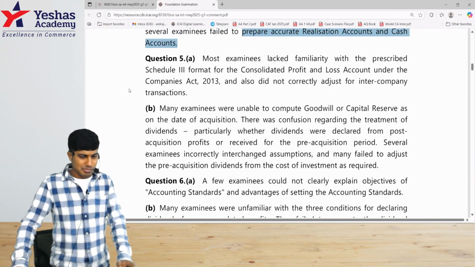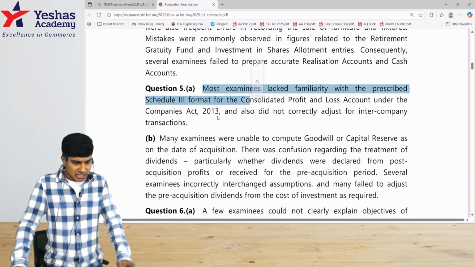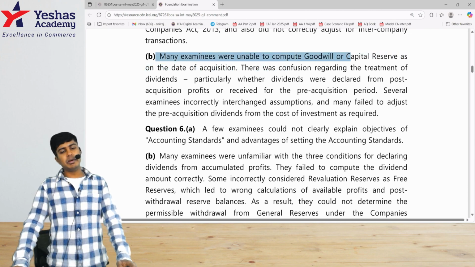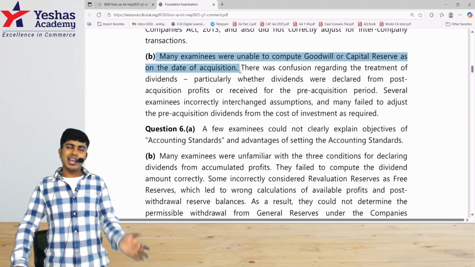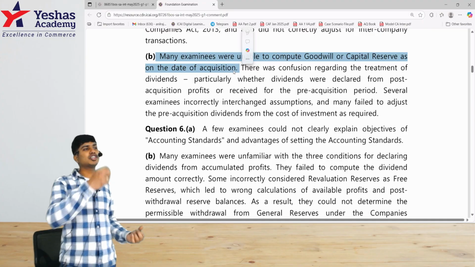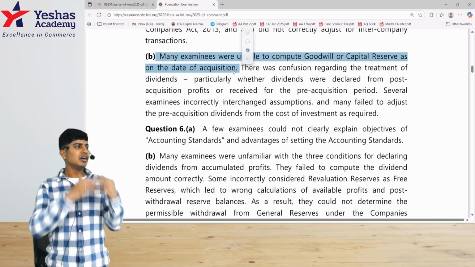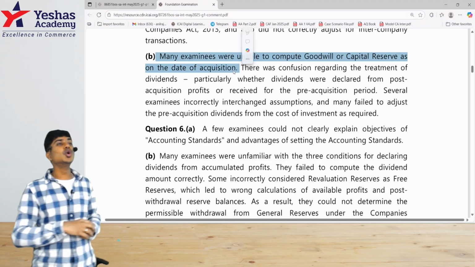We have the last three comments coming up. 5A, most examinees lack the, okay, that's the 5A consolidation part. 5B, many examinees were unable to compute goodwill or capital reserve as on the date of acquisition. So this is again a consolidation question. For cost of control, we had to take the nominal value of investment, the book value of investment. From the book value, adjust the pre-acquisition reserve, and then identify that goodwill or capital reserve.